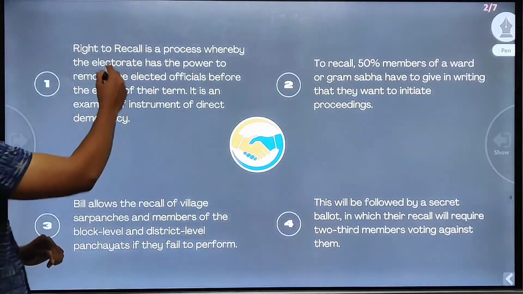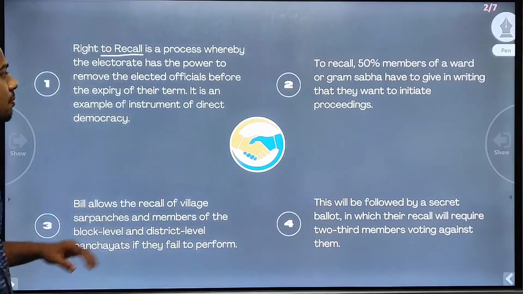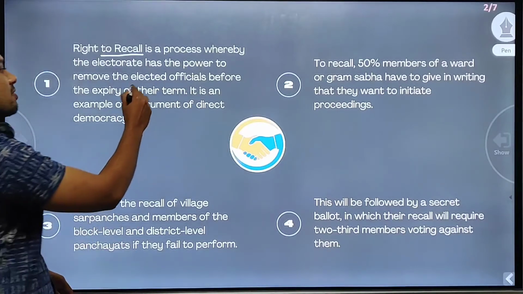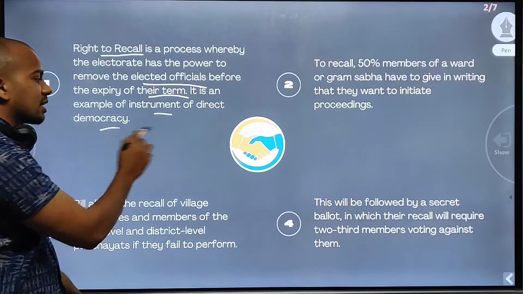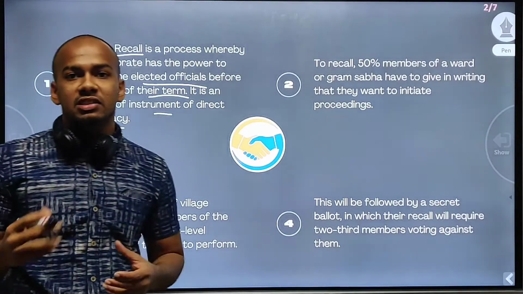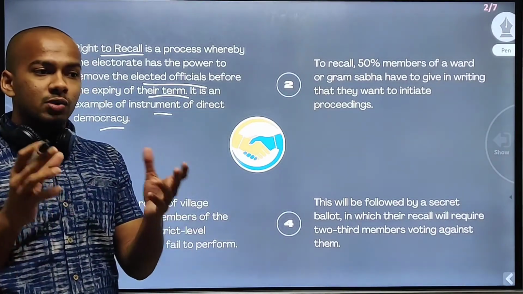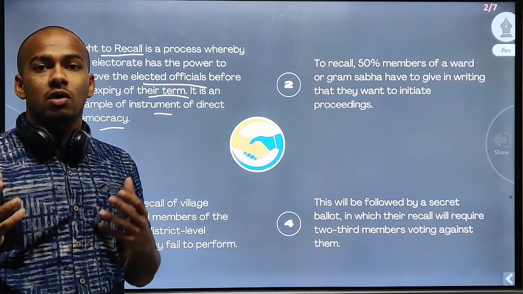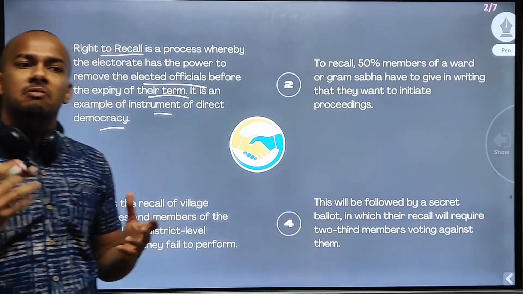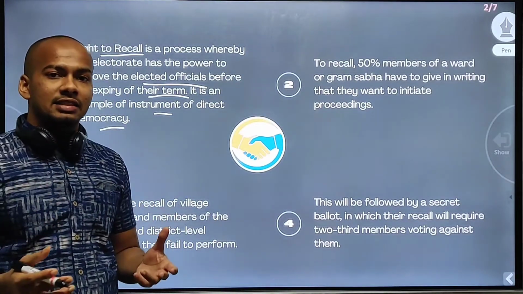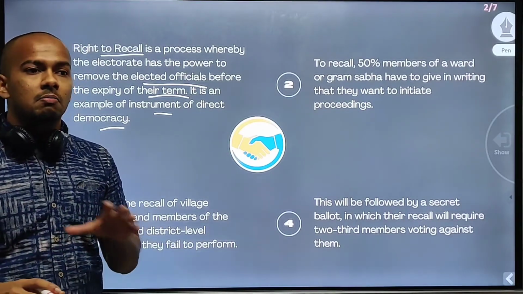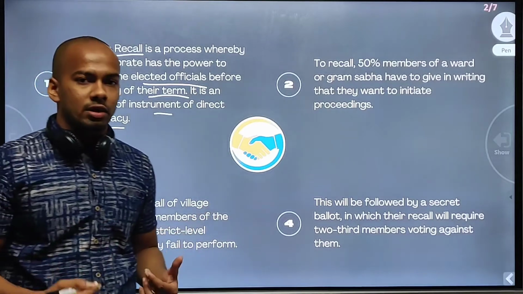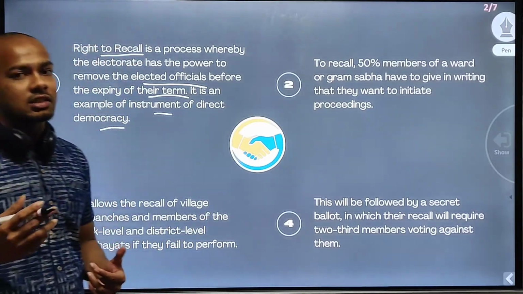Right to recall is a process whereby the electorate has the power to remove elected officials before the expiry of their term. It is an example of an instrument of direct democracy. So you elect a representative of the Panchayat and you do not find his or her work really trustworthy. If there is corruption, or if they are not doing their duty, you can recall them. That is what this right gives.